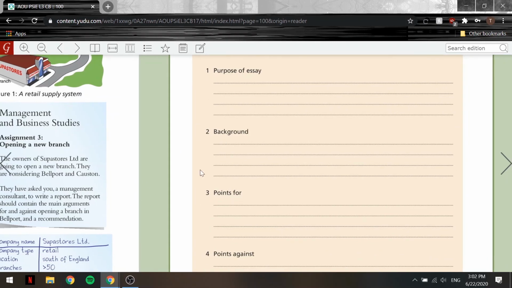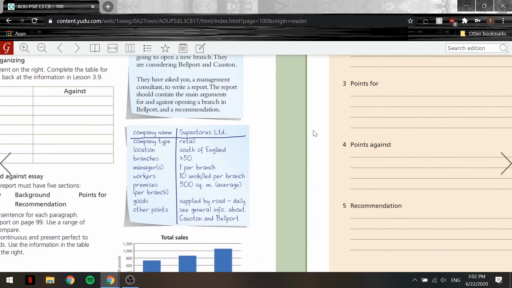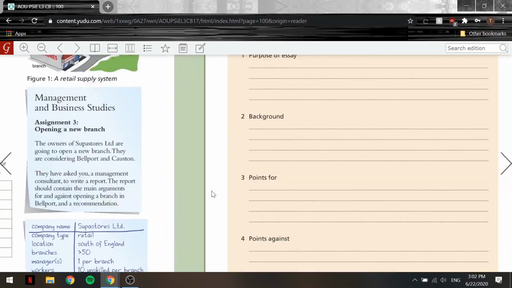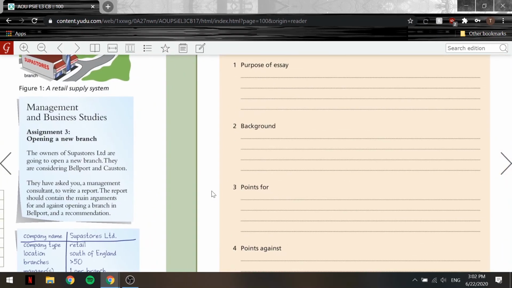Now let's give a little bit of a background. Superstores is a large retail company. It has over 50 branches across the country. The company employs, on average, 10 people in each branch. All are unskilled except for the manager. And I actually got that from the notes here. We have location, branches, manager, 1 per branch, workers, 10 unskilled, and you guys can keep going. Okay, let's move on.